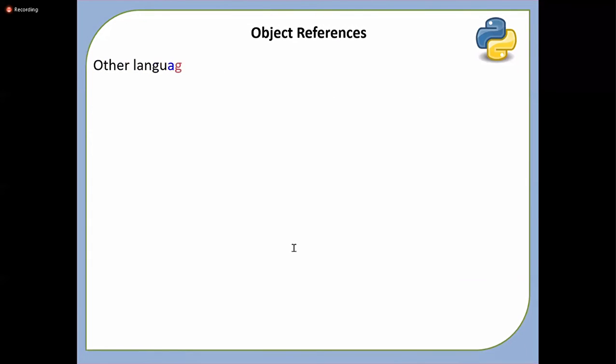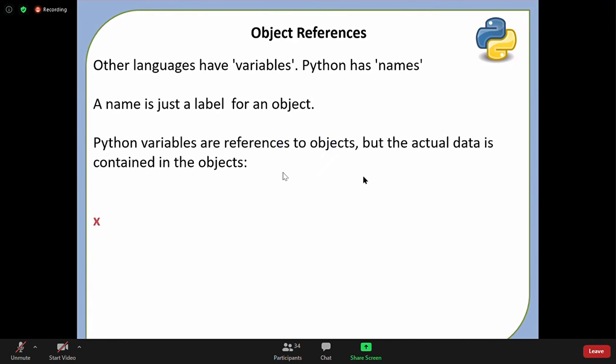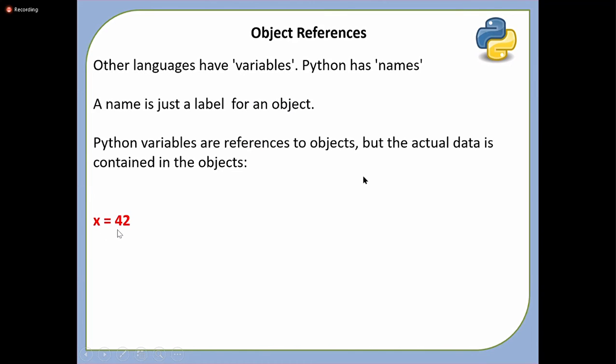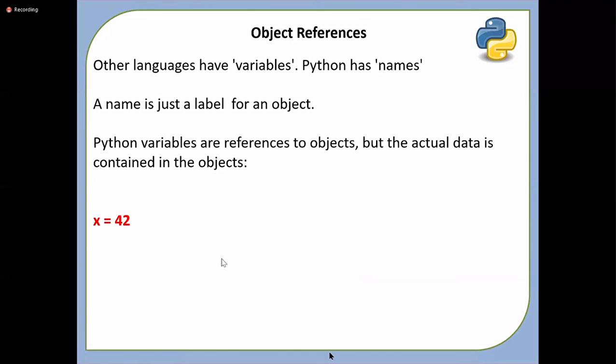Let us see in Python. Other languages have variable, Python has name. I already told you, Python has references. So name is just a label for an object. So a Python variable refers to the object. Can you tell me what happens when I say x is equal to 42? A quick revision, guys, of whatever we discussed till now, and let us conclude the memory management today.